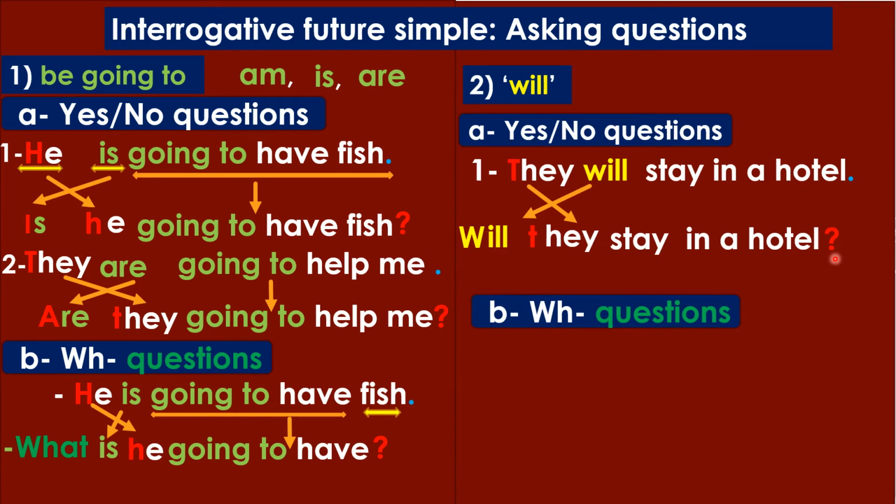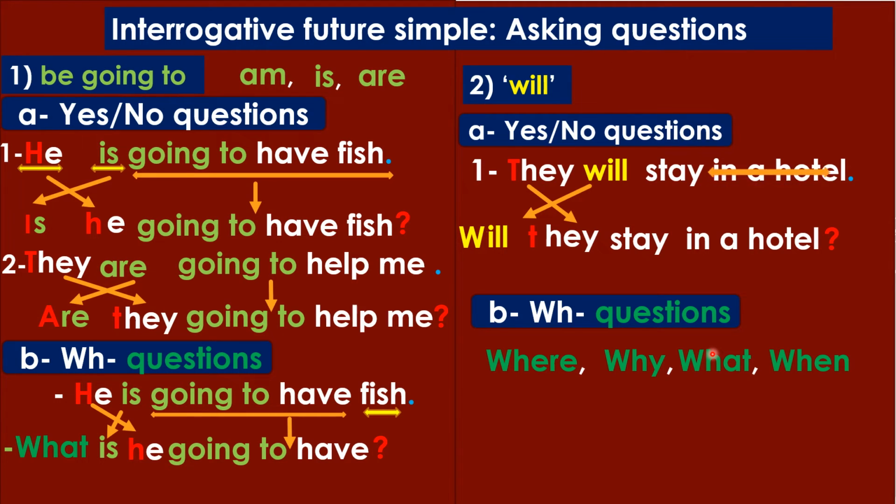Okay, now let's talk about WH questions. You know, when we ask WH questions, we use question words like where, for example, why, what, and when. And of course, there are other question words.